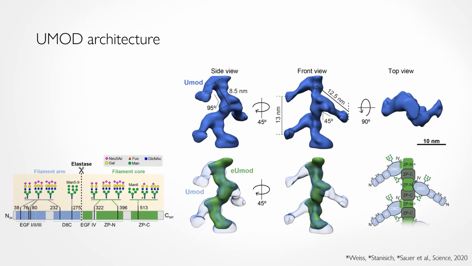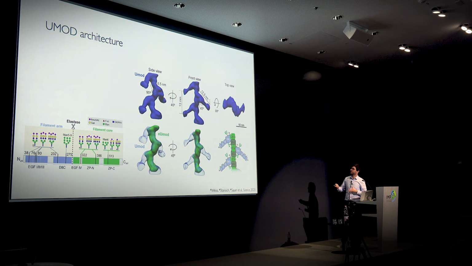Actually, our domain architecture was later that year confirmed by two studies, one from my colleagues at ETH, the other one from Karolinska Institute, where they solved the high-resolution structure of this filament backbone using single particle cryo-EM. But back to our study, this was enough to map back at least some of the glycans. We could say that one of the high mannose type glycans, so the binding partner of FimH, was located on the uromodulin arm, whereas the other one was located on the uromodulin backbone.